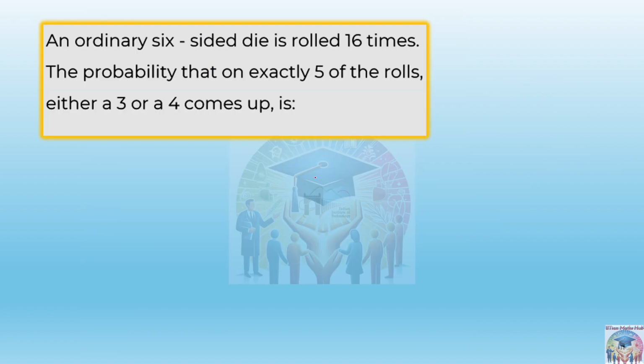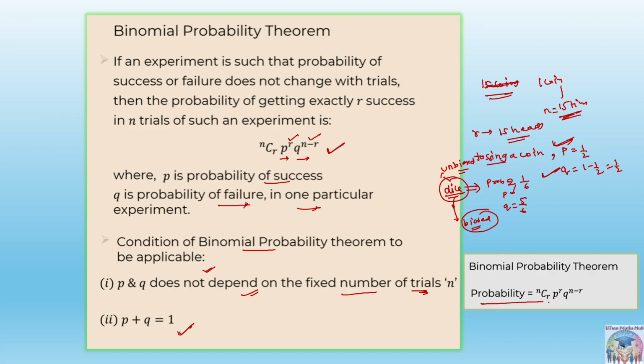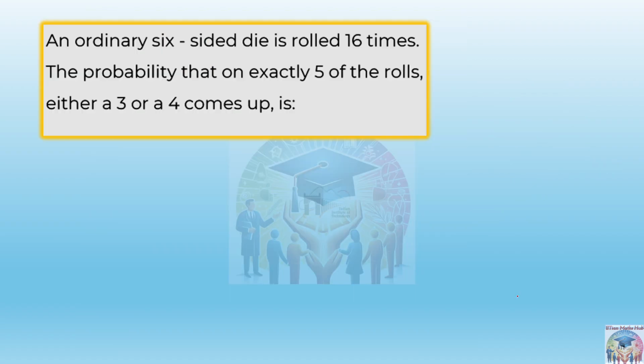All right, so just one thing, the formula for the binomial probability theorem is nCr p to the power r and q to the power n minus r. p is the success, q is the failure. In this question it is saying an ordinary six sided die is rolled 16 times. So whenever you see this bigger number in the trials, you will understand that we need to directly apply this binomial probability theorem. Okay, this is the indication.